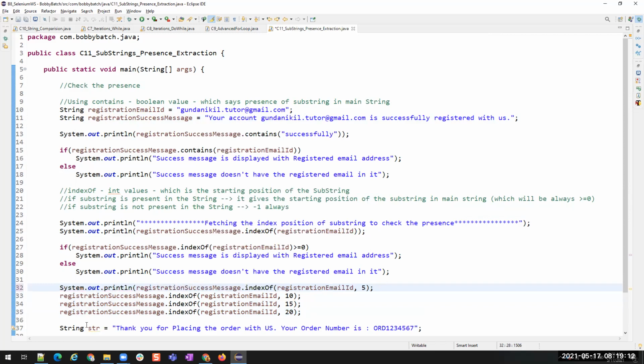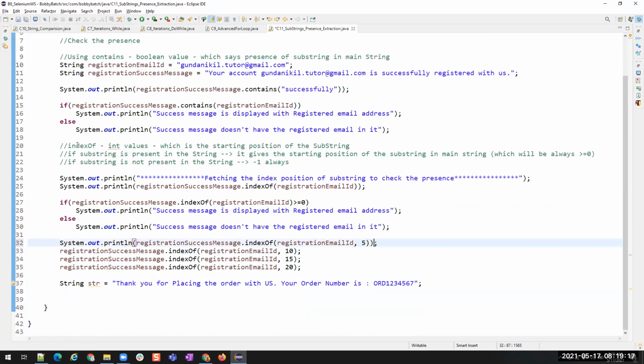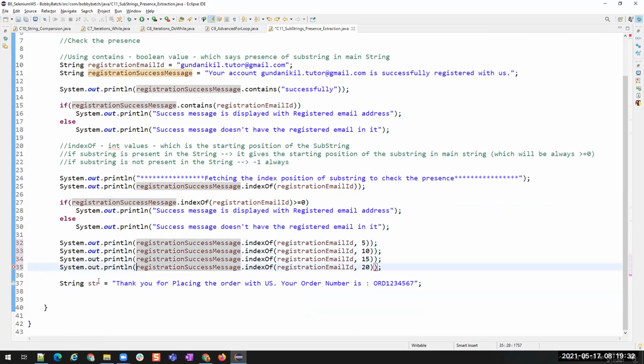See, so this is pretty simple, but I'm just showing you again. Okay, so I'll say starting position 5.